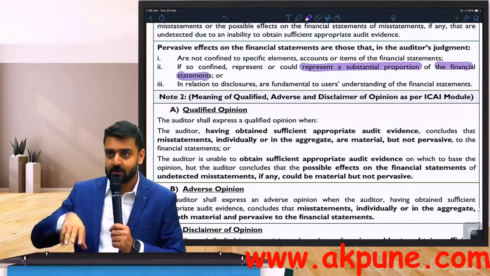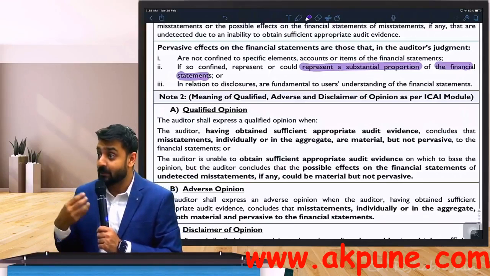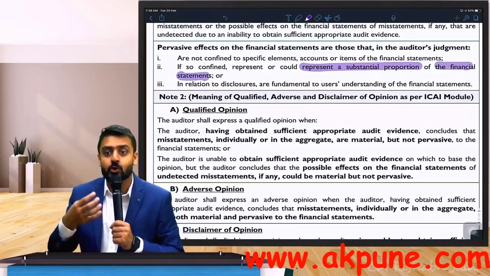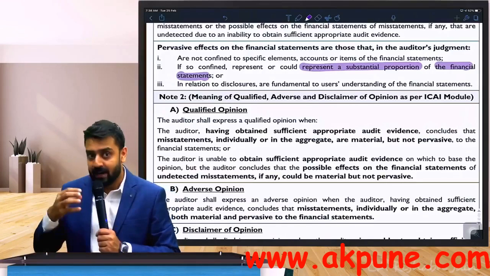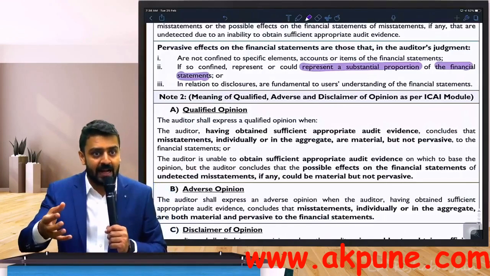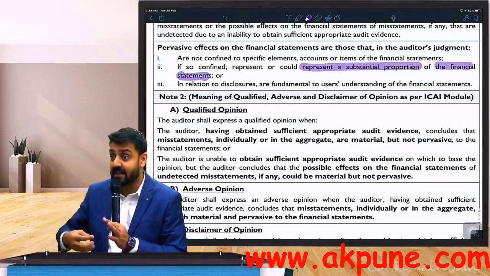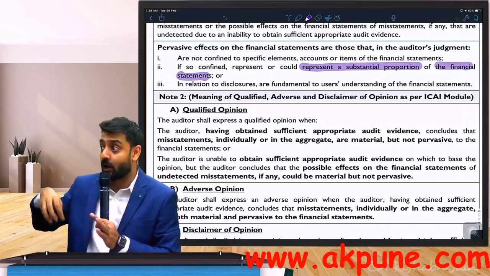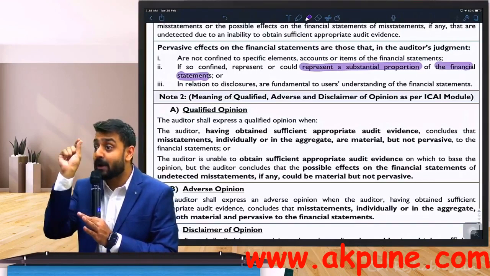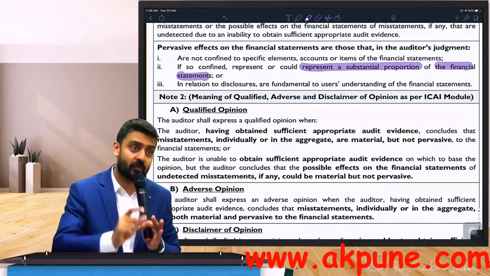T2 airport. So when I construct an airport worth 10-12,000 crore rupees, I sometimes enter into a joint venture to show my capability and eligibility that I can take up such a huge contract. When I enter into such joint ventures, I create a separate entity altogether, and in that separate entity, that joint venture has a valuation of 90 to 95%. And if there is something wrong in the valuation of that joint venture, I'm trying to say that impact on that one investment can actually be a substantial part of your financial statement.